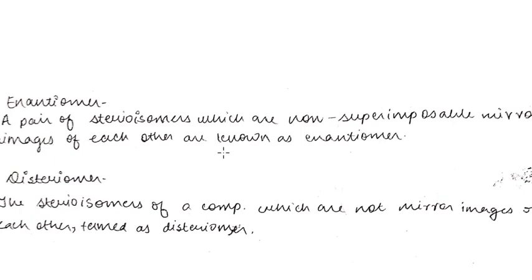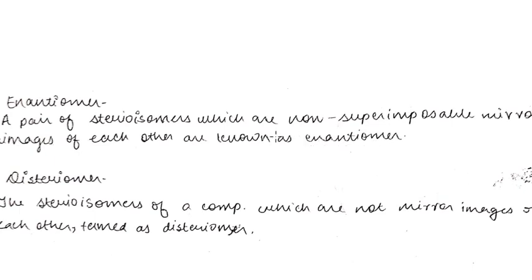So if we have a pair of stereoisomers of a compound, a single compound, if we have one compound and two stereoisomers of that compound which are non-superimposable mirror images of each other, then it is known as enantiomer, E-N-A-N-T-I-O-M-E-R.